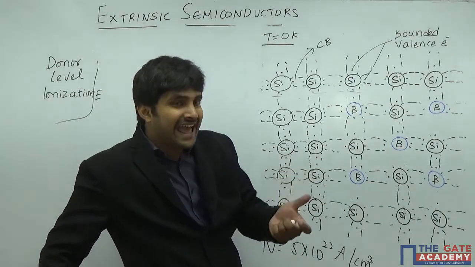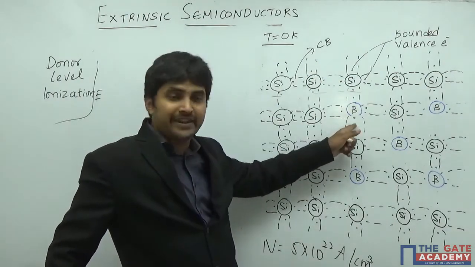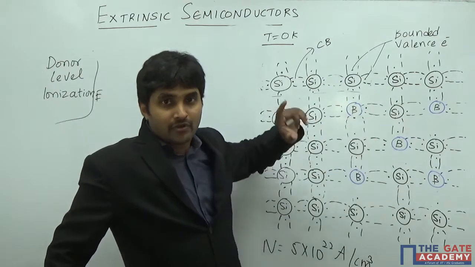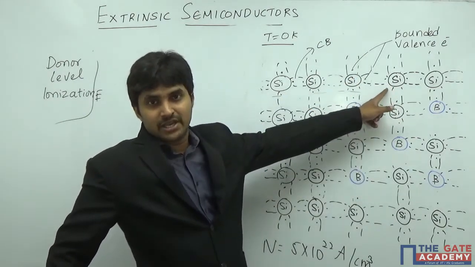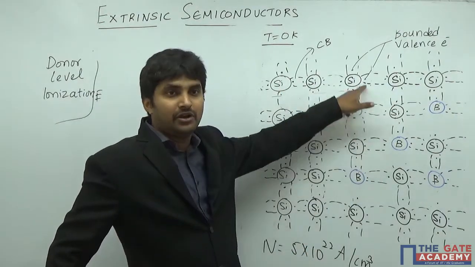Think here that if it accepts an electron, what is happening? When it accepts an electron, now it can form the 4th bond. Now when it forms the 4 bonds, it is going to be stable because it is going to have 8 electrons in total: 4 of its own and 4 of the silicon.